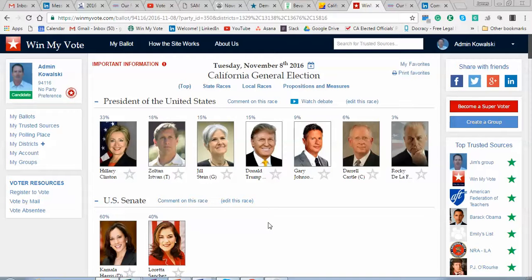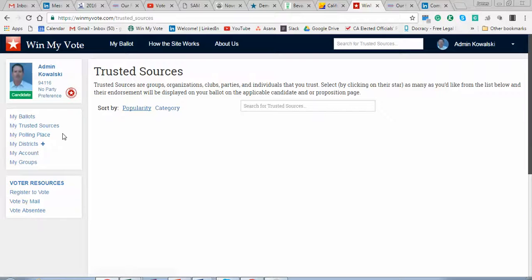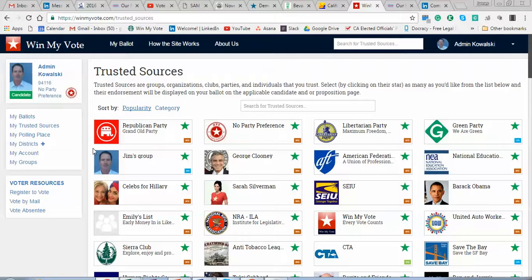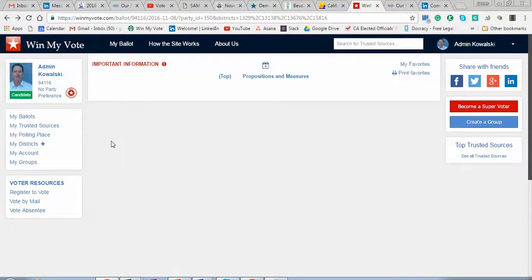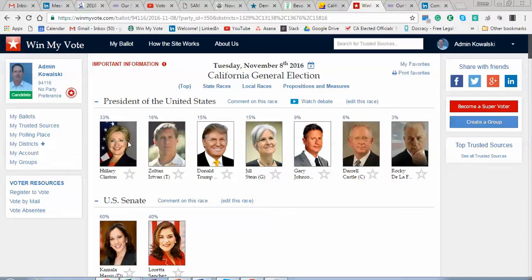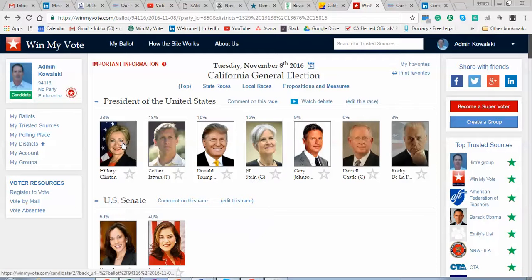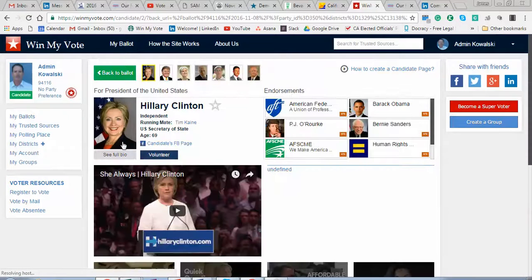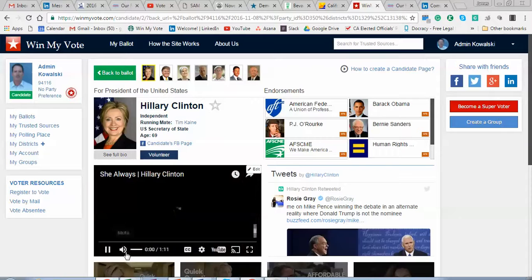As a voter, what I do is I go up and I click on trusted sources, and these are groups and organizations and individuals that I trust, and I select them as trusted sources, so that when I go back to my ballot and I'm looking through the different candidates, we'll look at Hillary's profile here. I can watch a video of Hillary Clinton.